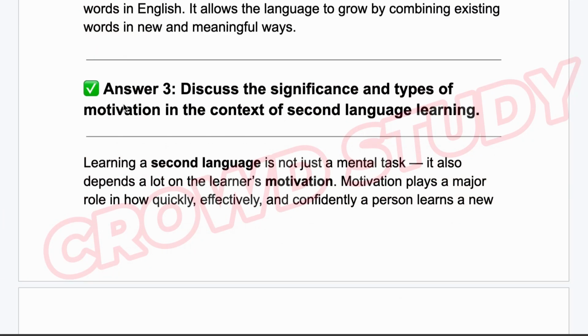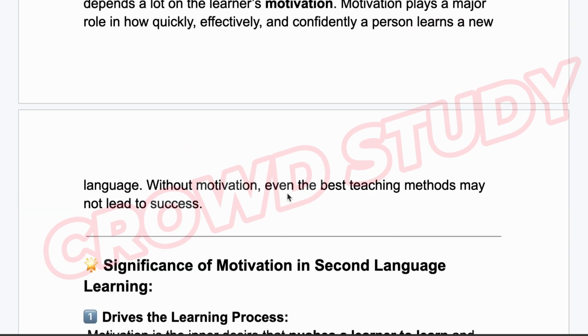The answer to number 3 you can write from here. And what was question number 3? Discuss the significance and the types of motivation in the context of second language learning. Learning a second language is not just a mental task, it also depends a lot on a learner's motivation. Motivation plays a major role in how quickly, effectively, and confidently a person learns a new language. Without motivation, even the best teaching methods may not lead to success.